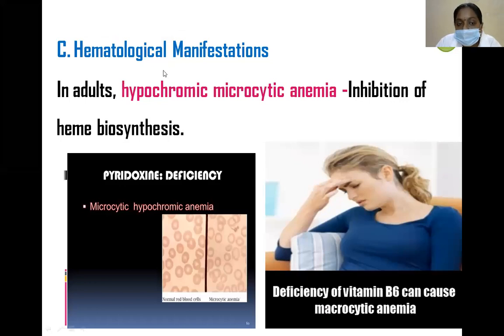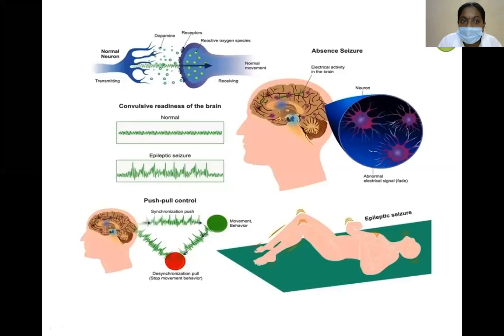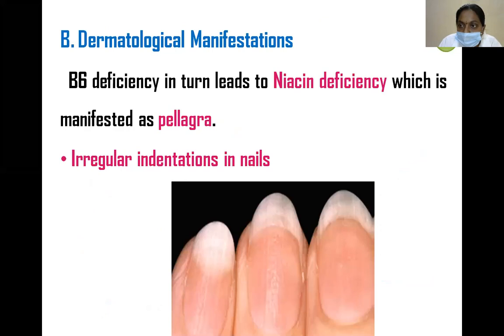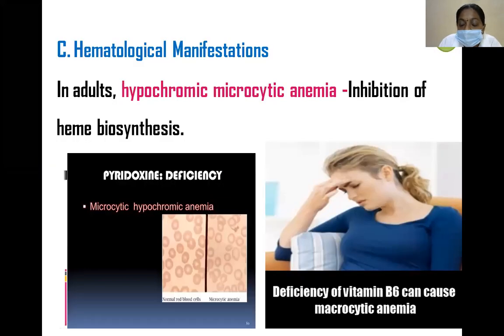Next, hematological manifestations. In adults, mainly hypochromic microcytic anemia, and macrocytic anemia is also common in vitamin B6 deficiency. This is the normal red blood cells and microcytic hypochromic anemia, with decreased synthesis of heme.